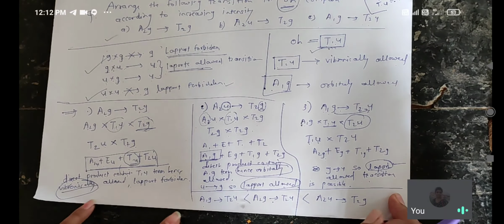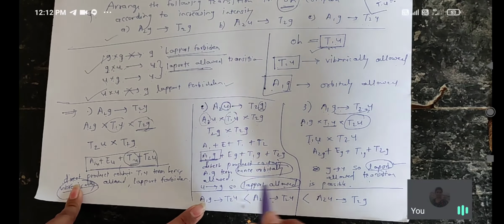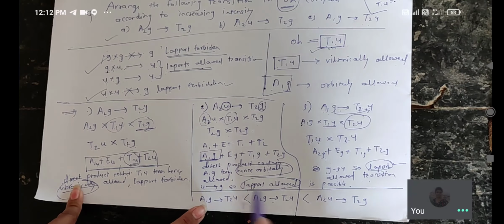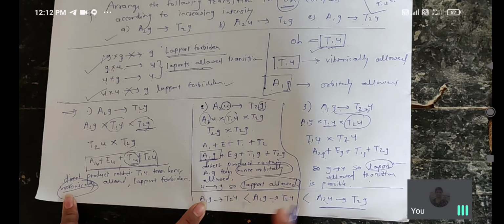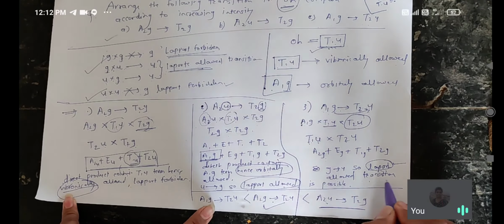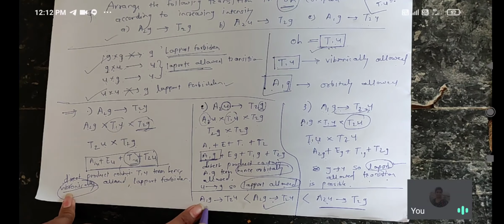So in the second, the orbitally allowed transition is also possible and the Laporte allowed transition is also possible. So this transition is more intense. After that, vibronic, that means A2G into T2G, and in the third one only the Laporte transition is present. So you have to write here A1G into T2U. It is less intense.